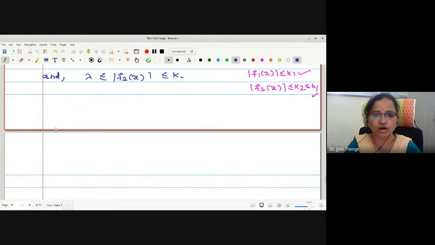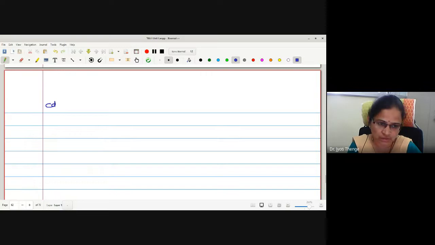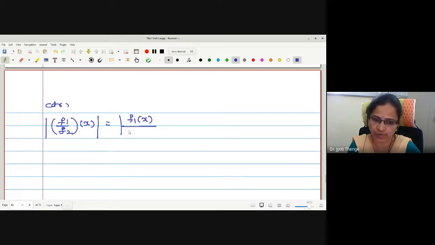Now consider the quotient of f1 by f2 operated on x. How is it evaluated? Again f1 of x divided by f2 of x.